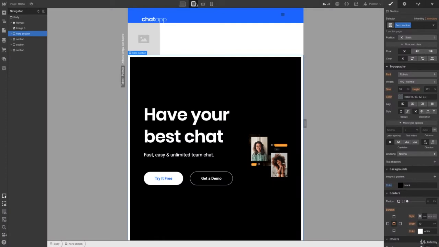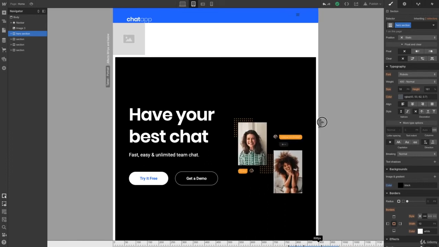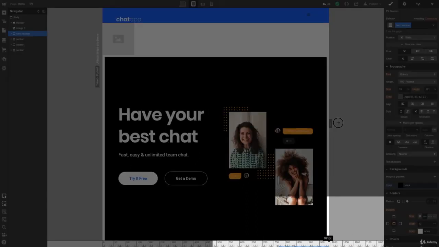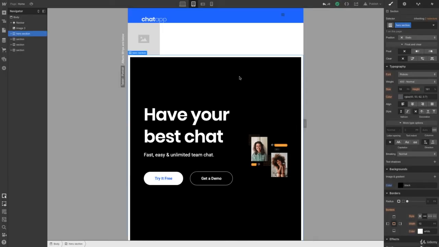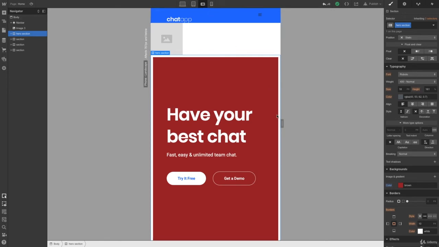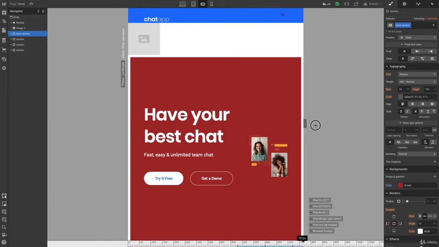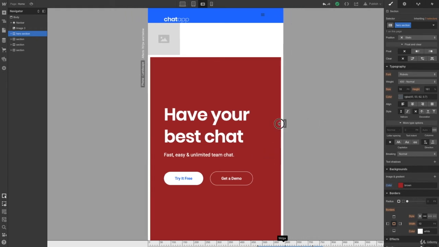Each device breakpoint has a range to it. We can see this range using this canvas resizer. The tablet expands to a maximum of 991 pixels and shrinks to 768 pixels. You can see this on the ruler below. This means 992 pixels is where desktop begins, and 767 is where it turns into mobile. The changes that we make to each breakpoint apply to the range. That's why we have to check by resizing the canvas in each view to make sure it responds well.